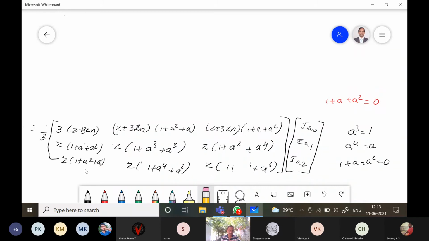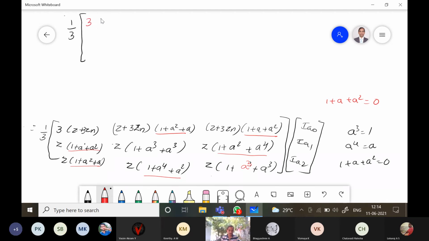So what will this become? 1 by 3 times of... So first one is square 0. This term is 0. This term is 0. And a to the power of 4 will become a. Again this term is 0. So this is 1 plus a cube plus a cube. So this will become 1 1 1. This will become 3z. This is also 3z. These terms are 0. So what happens now?